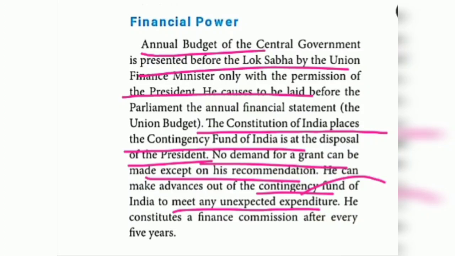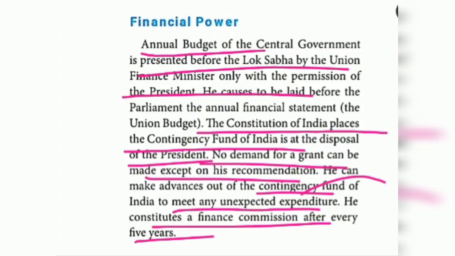He constitutes a finance commission after every 5 years. So these are the things in this financial power. Two points are there, children. One is, the finance minister only is eligible to present the budget in the Lok Sabha, but he has to get the approval from the president.